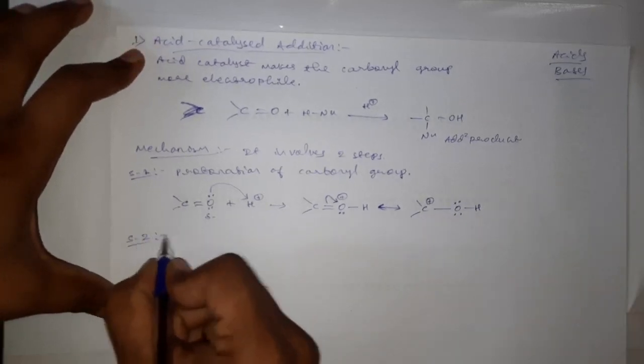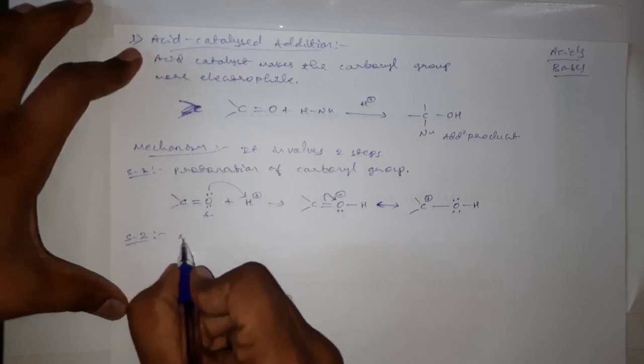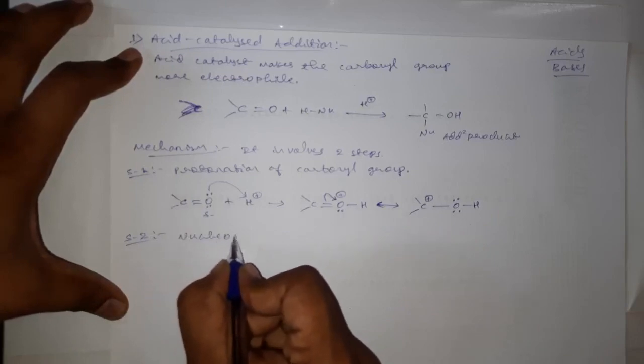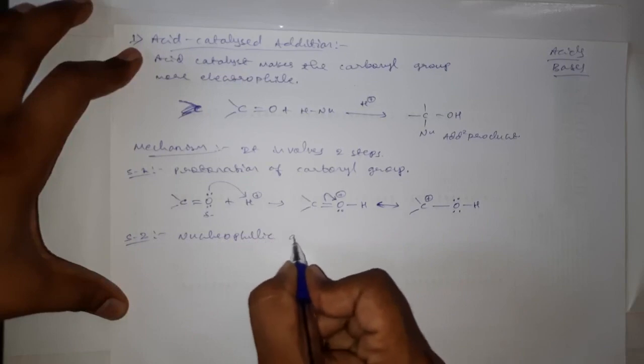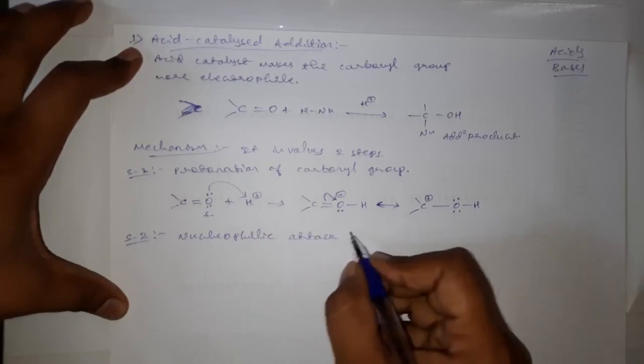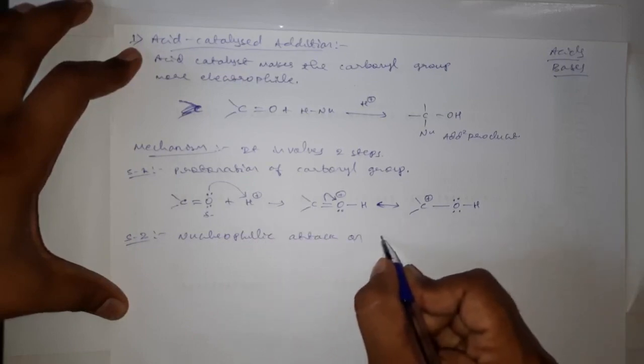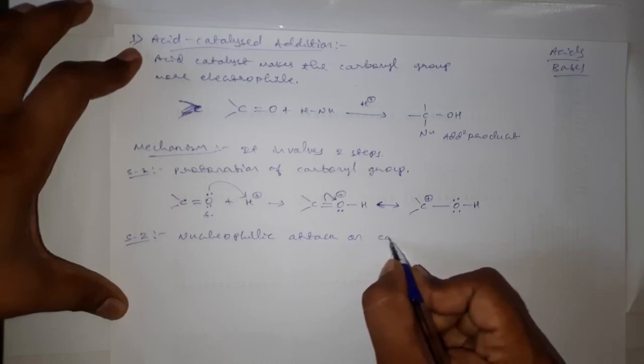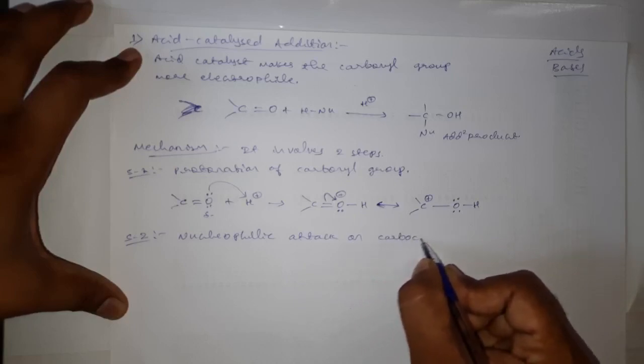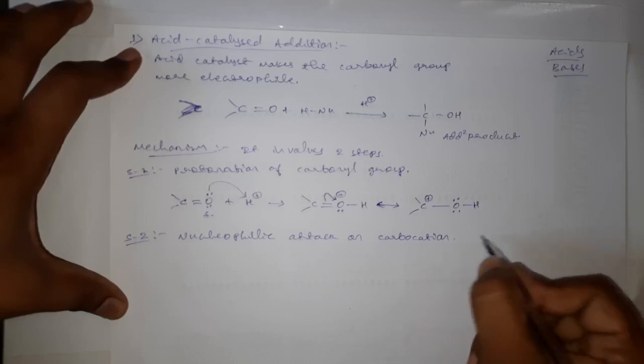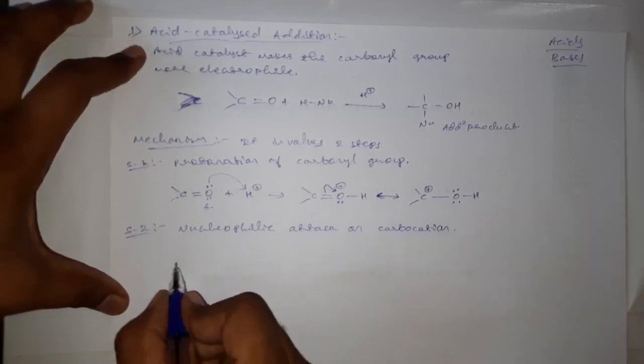Then step 2 involves the nucleophilic attack on the carbocation.